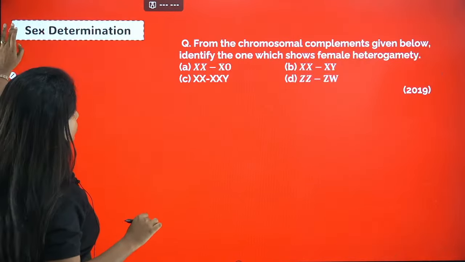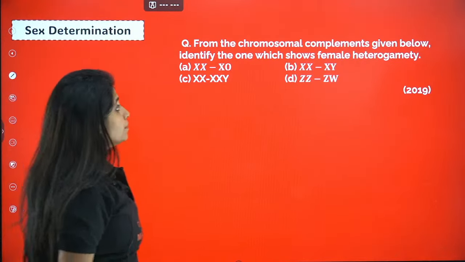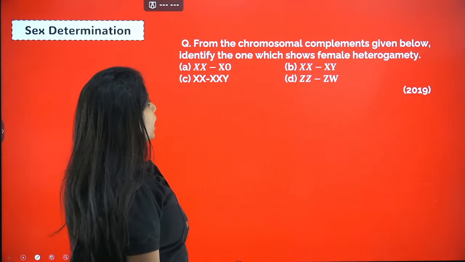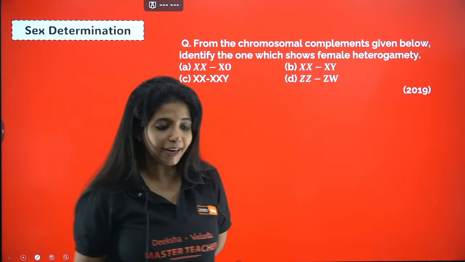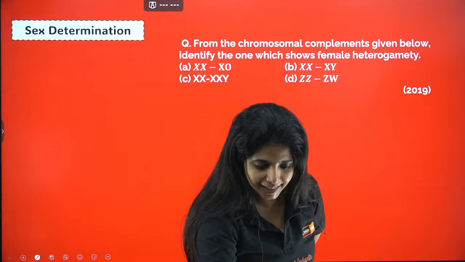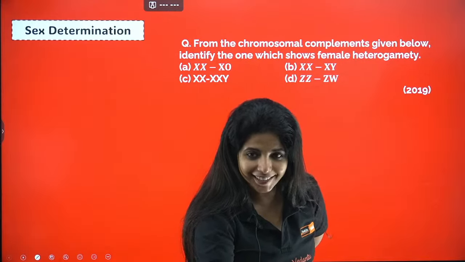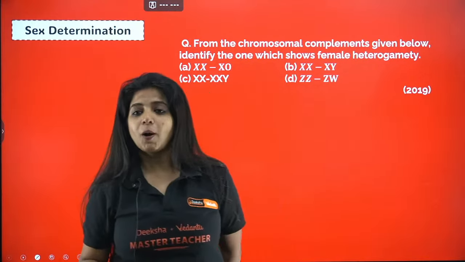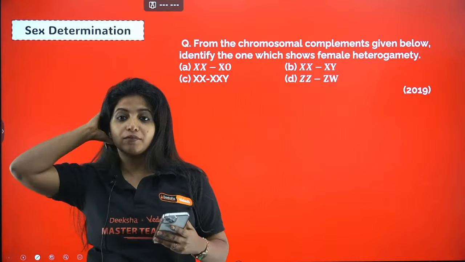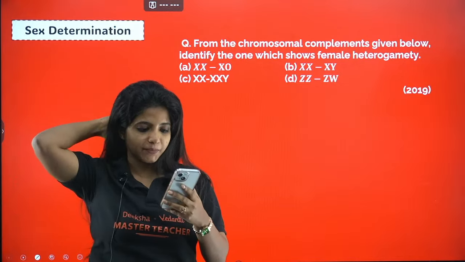Okay, now next question. From the chromosomal complements given below, identify the one which shows female heterogamety. Try to solve this.